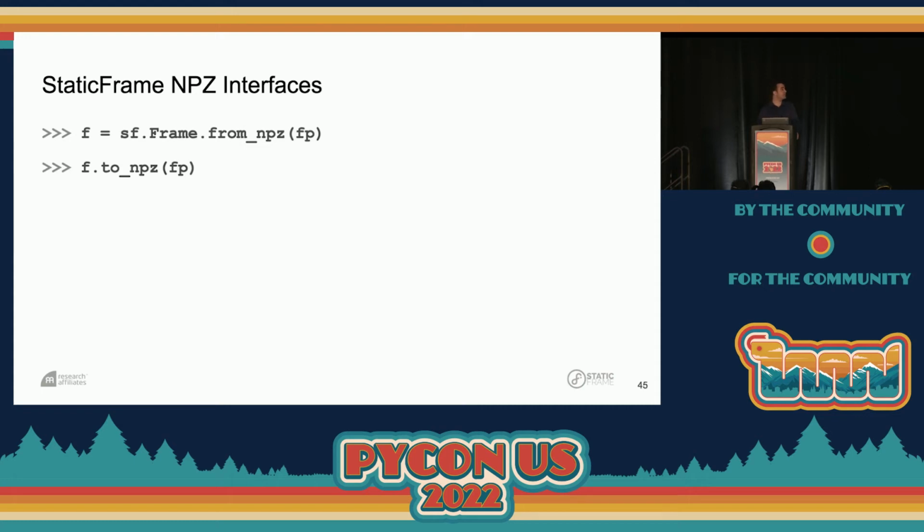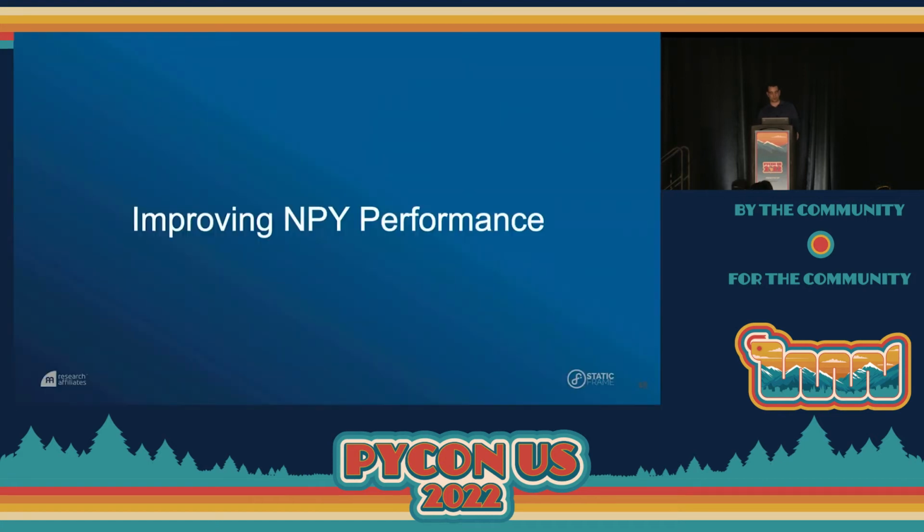So if you want to use this in StaticFrame, all you need to do is use our simple constructor and exporter. If you're bringing in an NPZ file, you can just say from NPZ, and if you're writing it out, you can just say to NPZ.